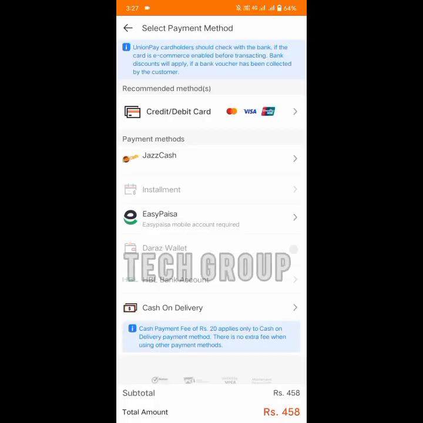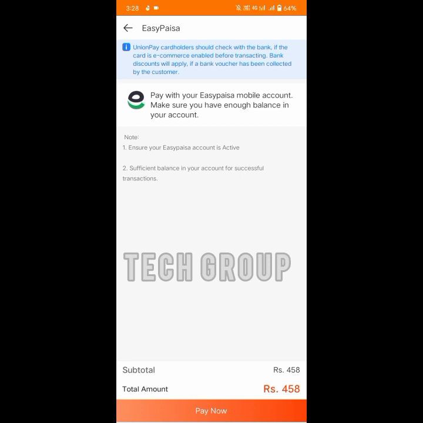When I click on the place order button, here you select the payment method. I select Easypaisa here. Note: ensure your Easypaisa account is active and has sufficient balance for a successful transaction. After reading all the things, you click on the pay now button. When you click on the pay now button, your order will be placed and sent to you in 14 to 15 days.